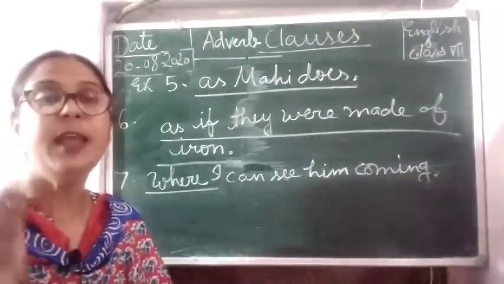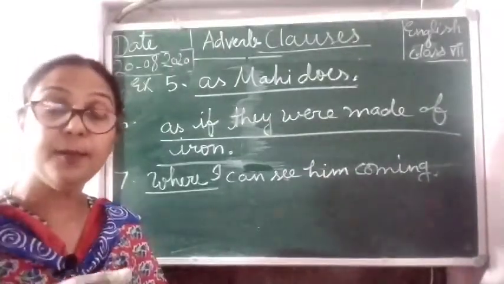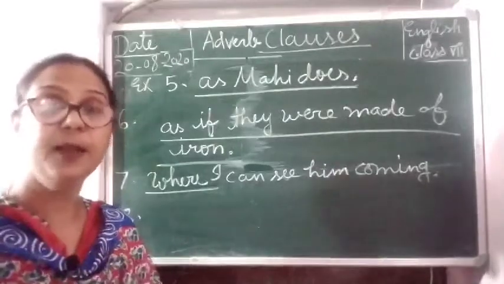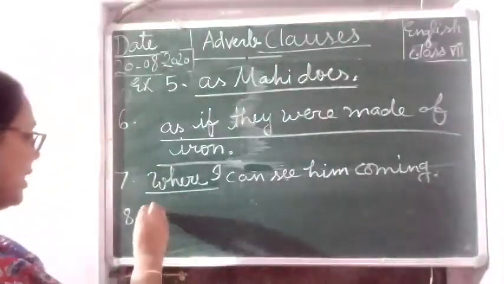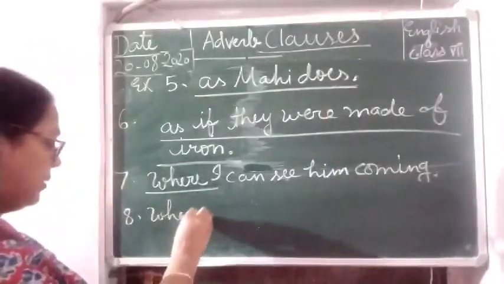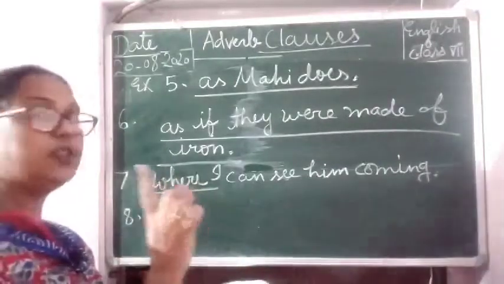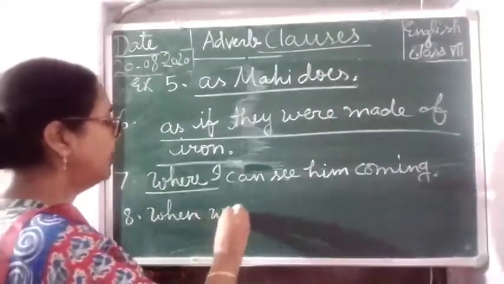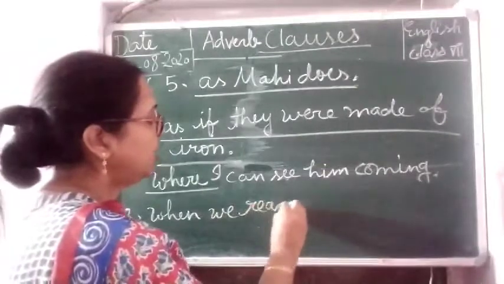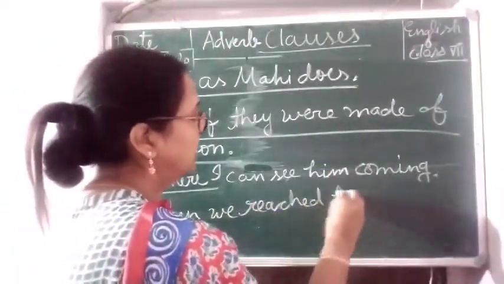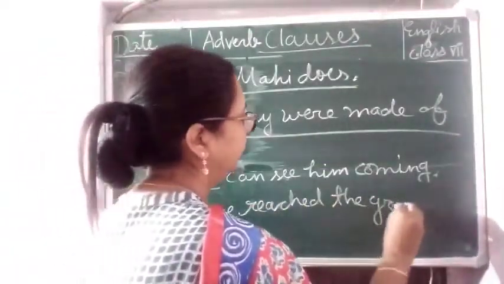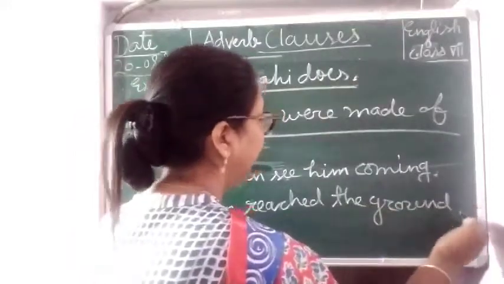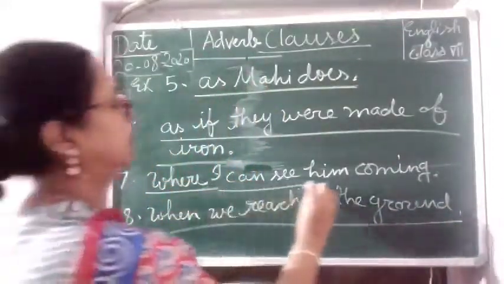It is showing adverb clause of time. When. It's showing time. So, we are going to underline when we reached the ground. When we reached the ground. So we will underline this and this also.